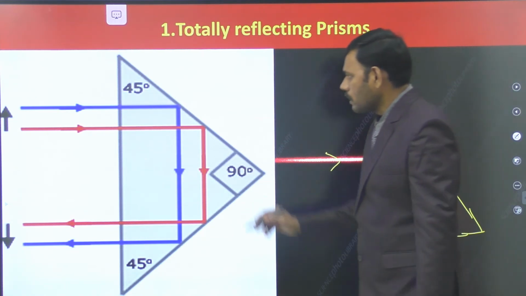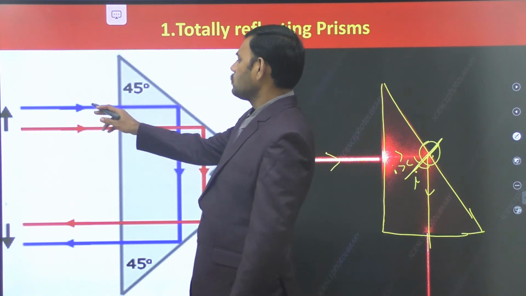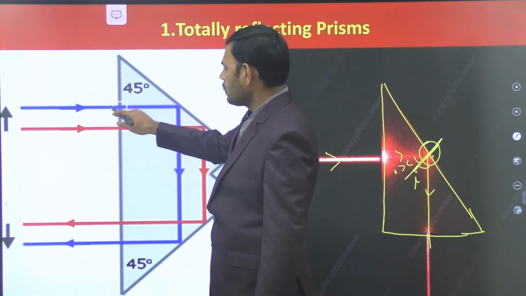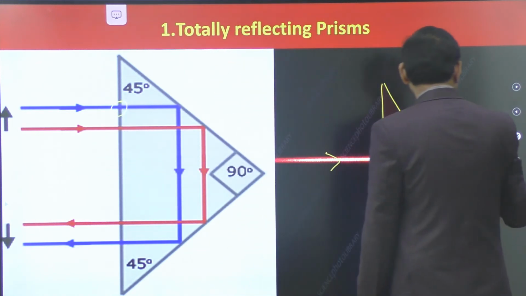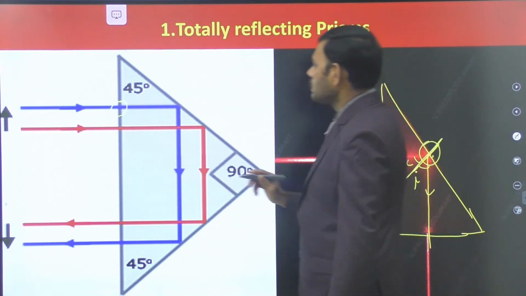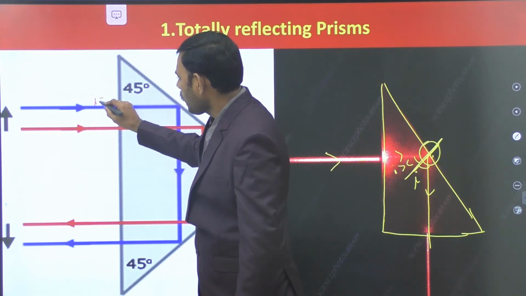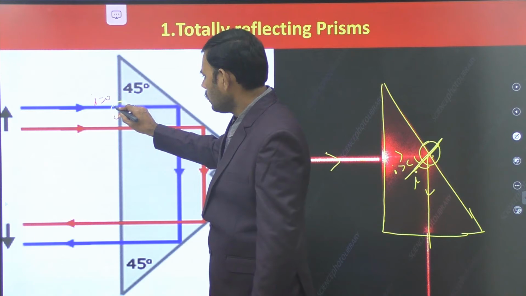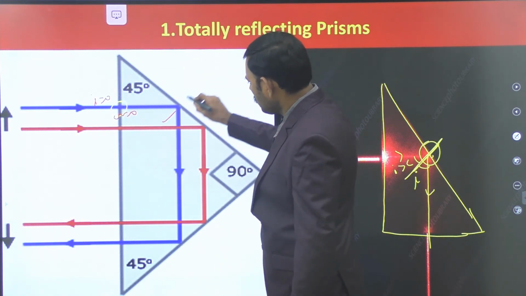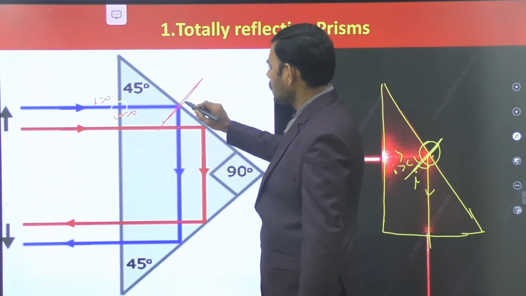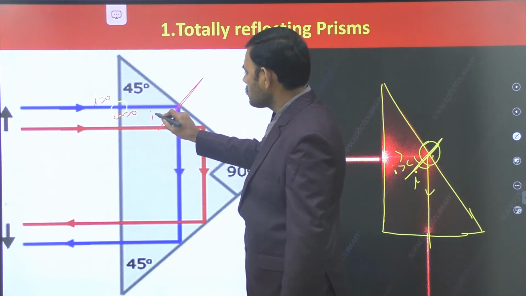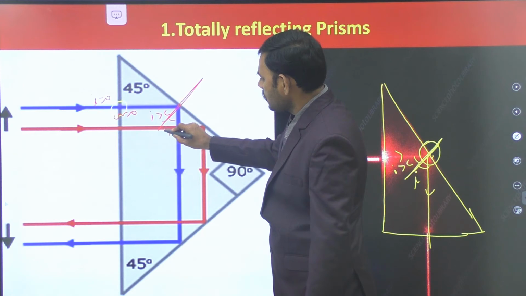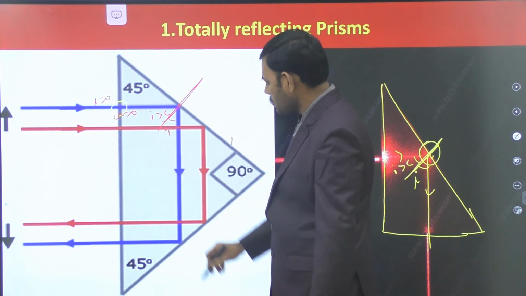Let us consider one more case. Here we are observing these blue and red colors. The blue light at this interface is incident with I equal to 0, especially here. Therefore R, it travels along the normal, therefore R is equal to 0. It moves without any deviation. At this interface, this is the normal. Here the angle of incidence is greater than the critical angle of the given glass prism. So at the same angle of reflection, it undergoes reflection and travels along this line.